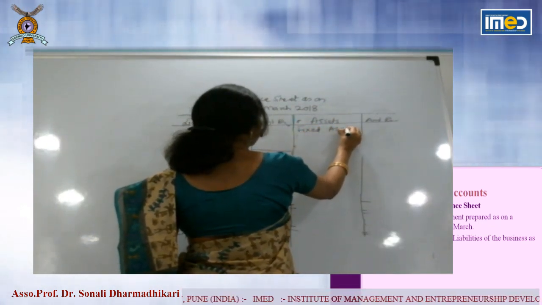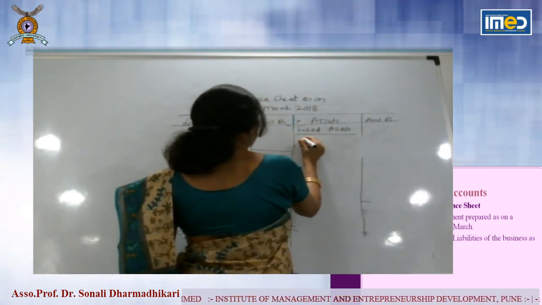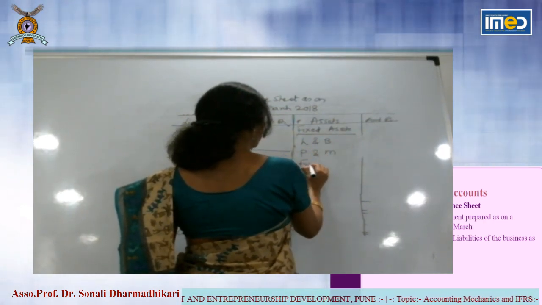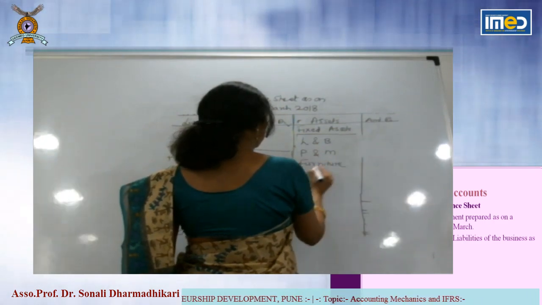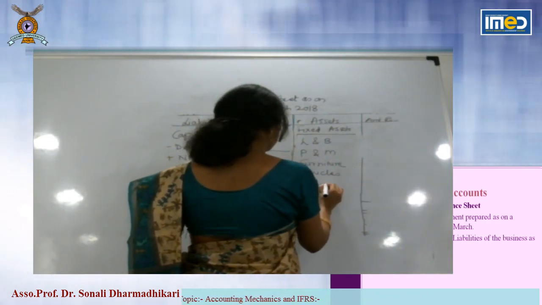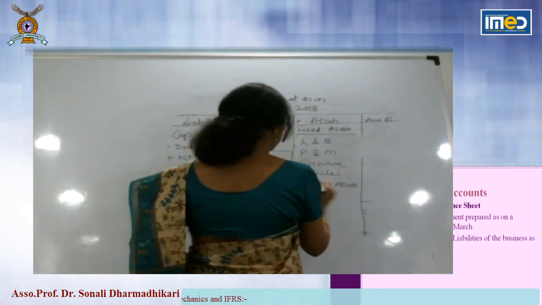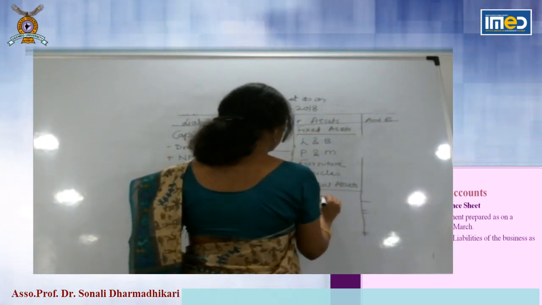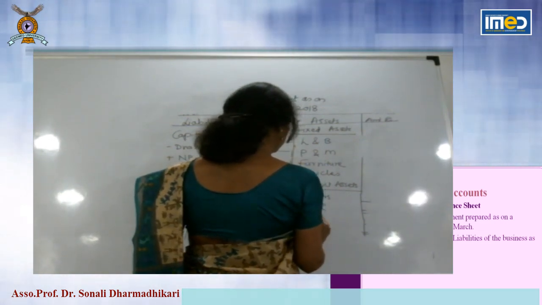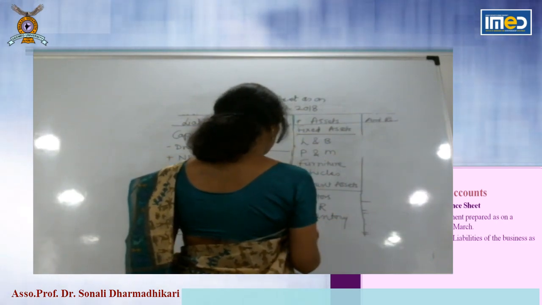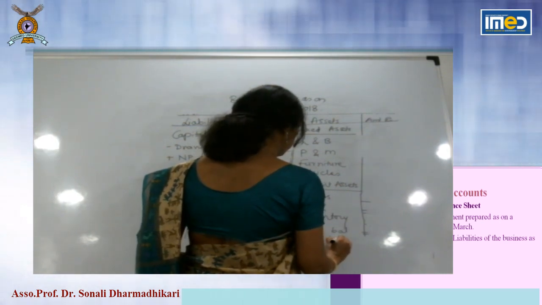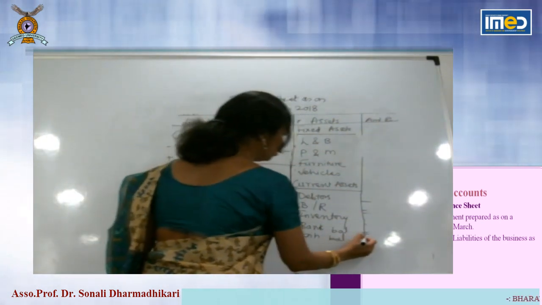Fixed assets, that is land and building, plant and machinery, furniture, vehicles of the business, and current assets: debtors, bills receivable, inventory, that is stock, bank balance, cash balance. So roughly we have seen the main contents of the balance sheet.